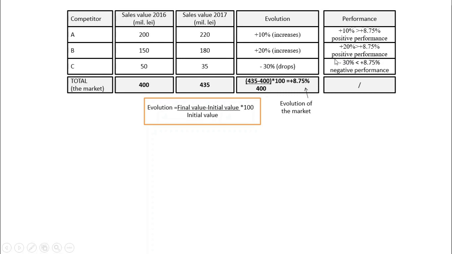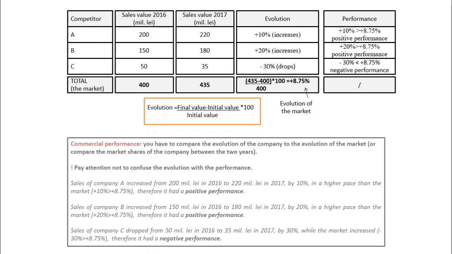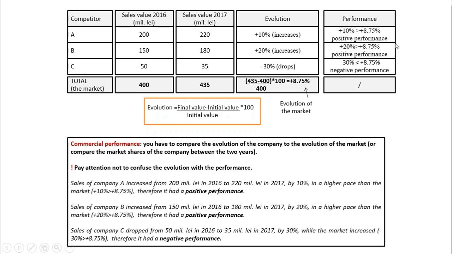In case of Company C, this company dropped by 30%, while in average the market increased by 8.75. So companies on the market increased in average by 8.75, while this company dropped by 30%. So this company is left behind by some of the competitors, is losing customers. Therefore, it had a negative performance. It is not enough just to make this comparison, you also have to make the interpretation.